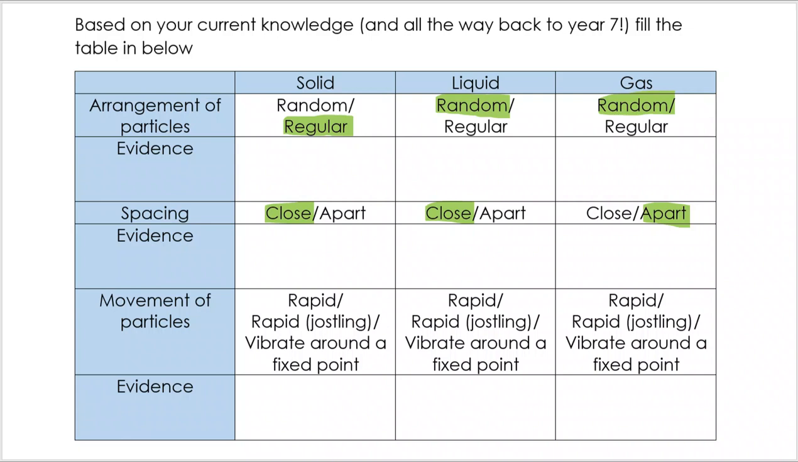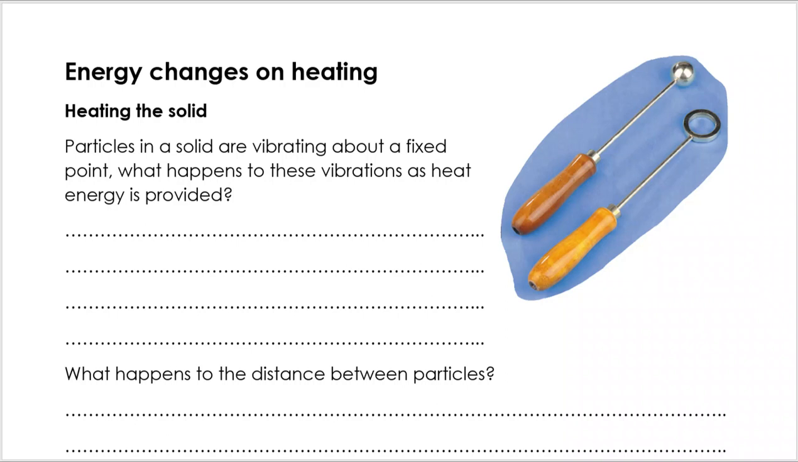And then the movement of particles. Well, in a solid, the particles vibrate around a fixed point. In terms of liquids, they're moving around rapidly. Again, we get to see that where water flows over each other. That's the particles slipping and sliding over each other. And in a gas, it is rapid movement. And we know that that exerts pressure as particles move around within a container and make collisions with the inside of the container. So now let's take a look at energy changes on heating.